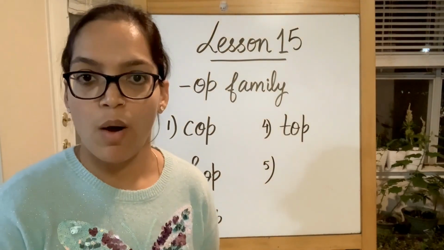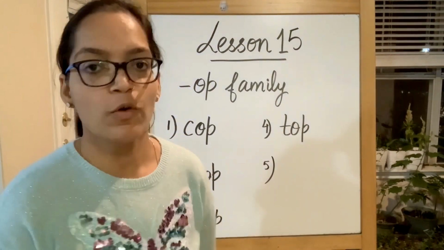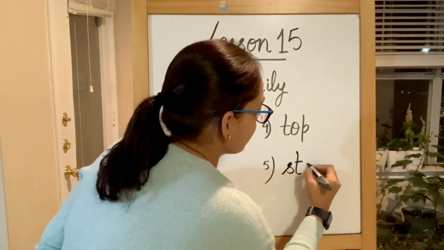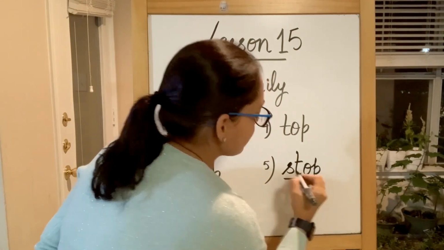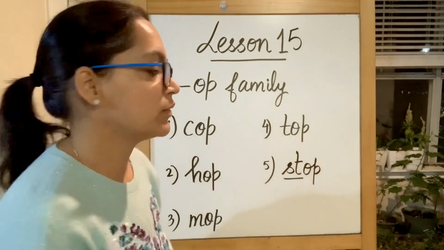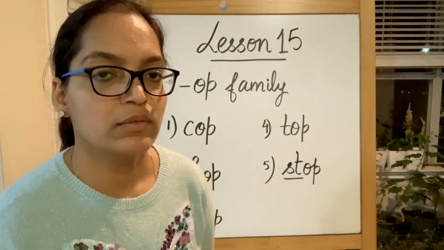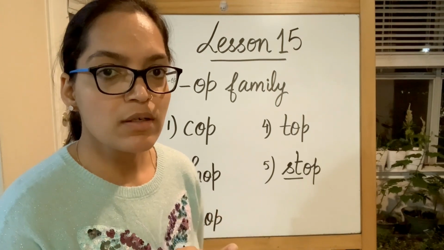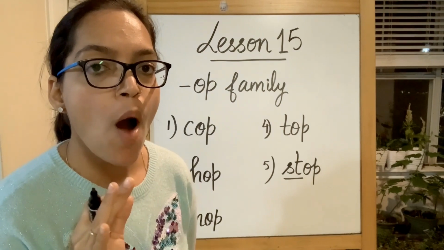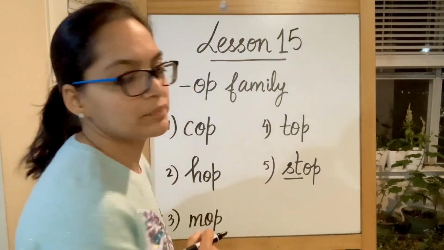Next one is top. T sound produced by alphabet T. O sound produced by short vowel O, ending with a P. Top reminded me of stop. Stop. St, S, St. Immediately write T. Stop. When you hear the O sound, it is short vowel O. And stop means you're going to end it in a P. So, stop.